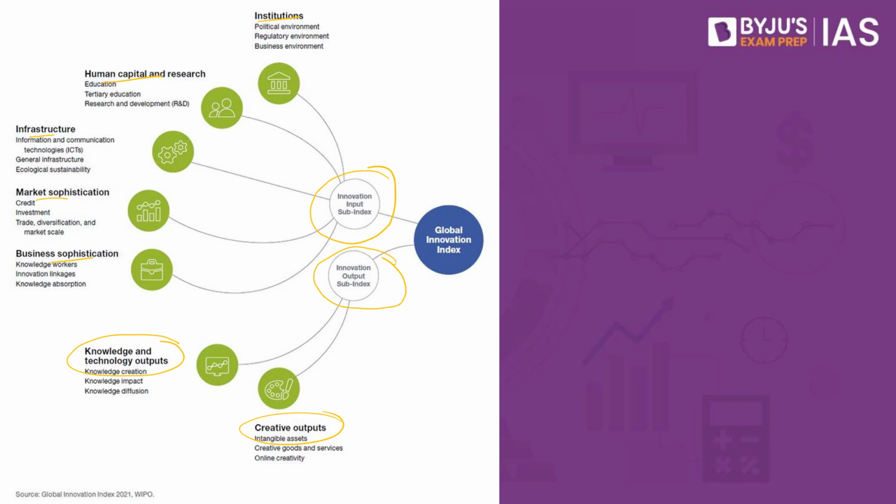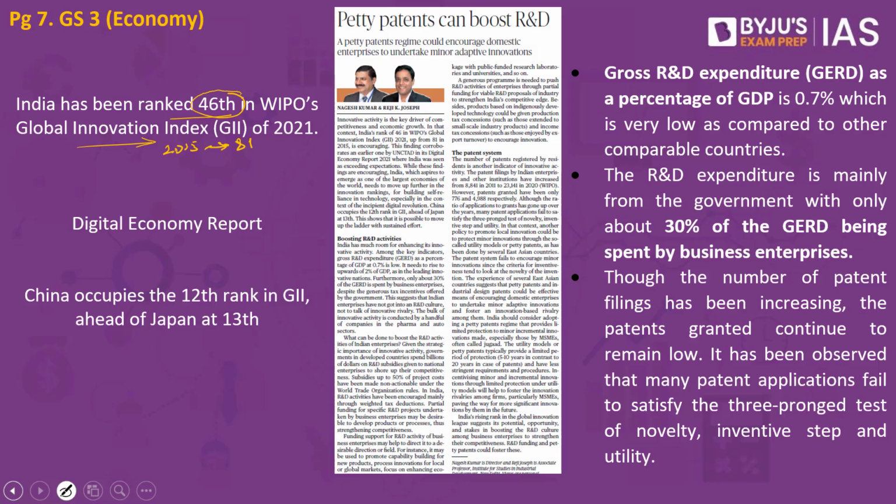On the basis of all these aspects you have the Global Innovation Index, which ranks the countries. India has improved. In 2015 it was at 81 and now we have improvement in the form of 46th rank. Similarly, in the Digital Economy Report of 2021 released by UNCTAD, we have exceeded the expectations as well. But one thing that we have to focus on is the other important countries.